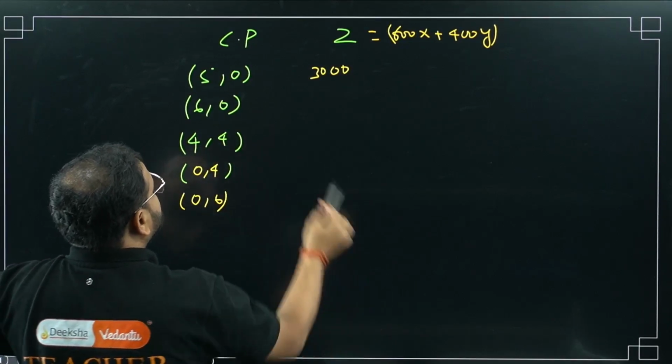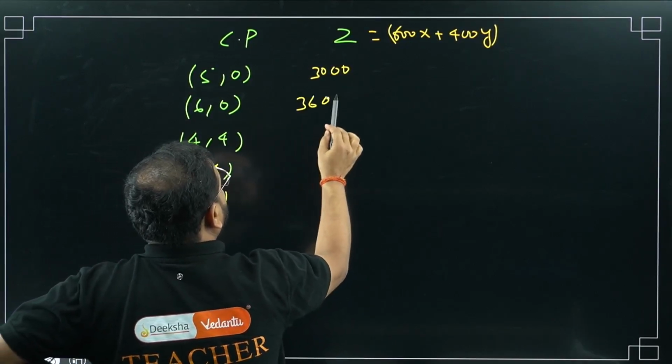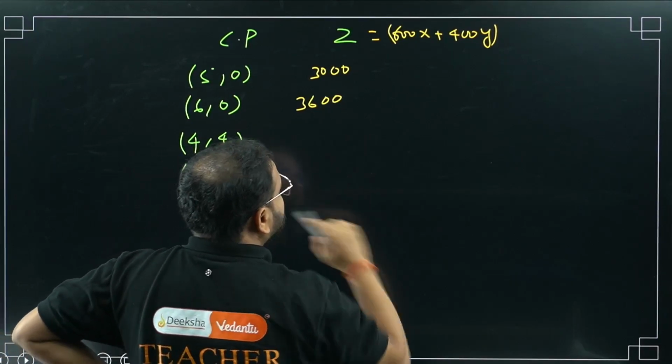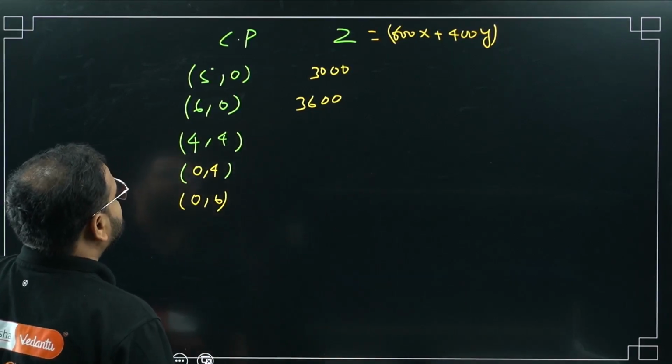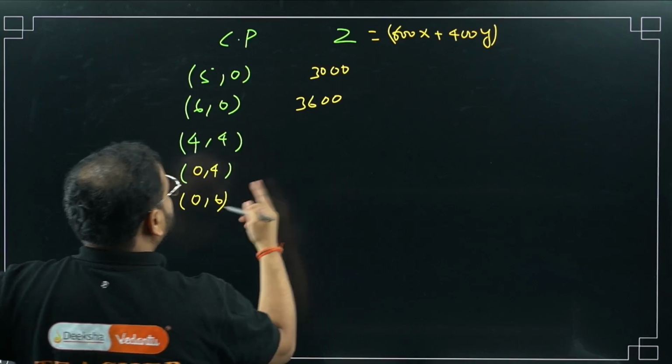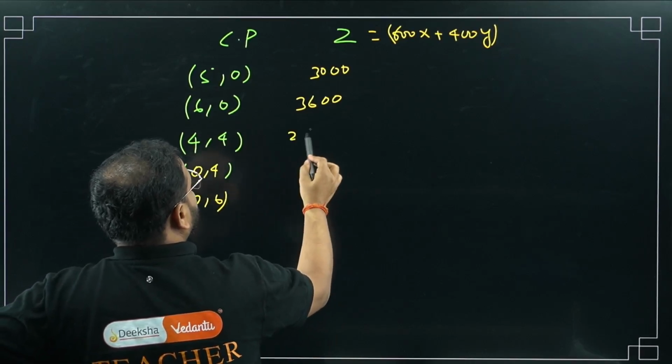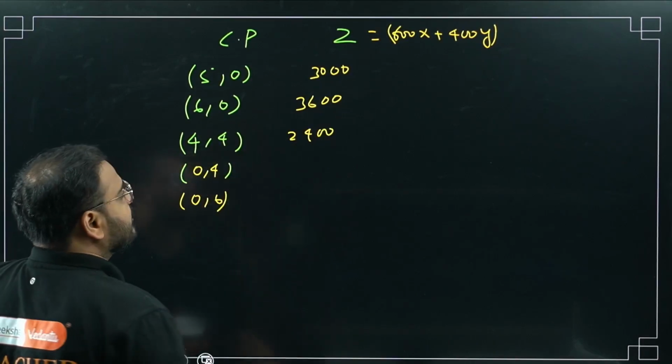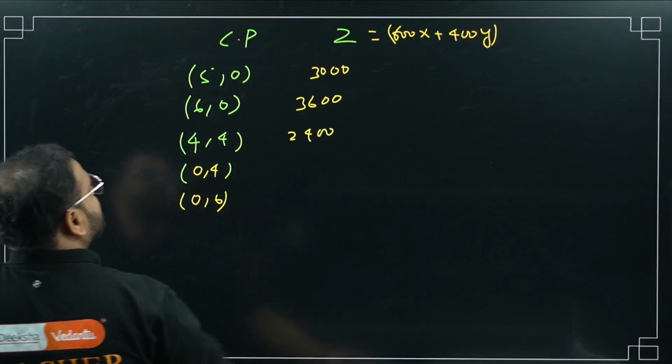Next, 6 into 6 is what? 36. Again 100 only, 3600. Correct. Next, 4 into 4. 4 and 4 is there, so we have to use both. So I get 2400 for this one. 6 into 4 is 2400 and 400 into 4, so plus 1600.